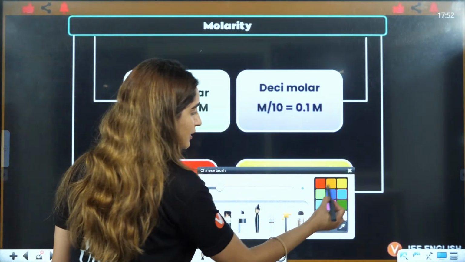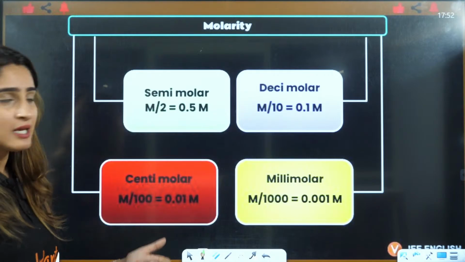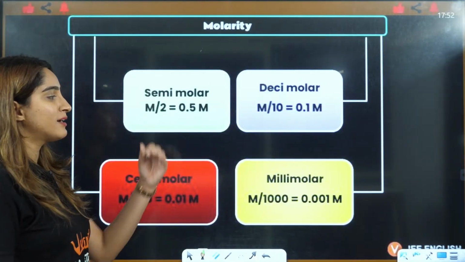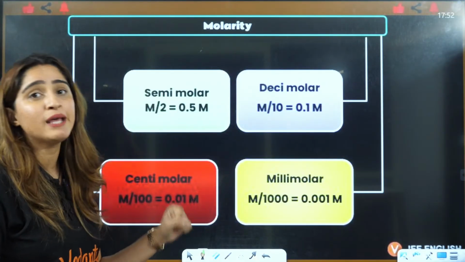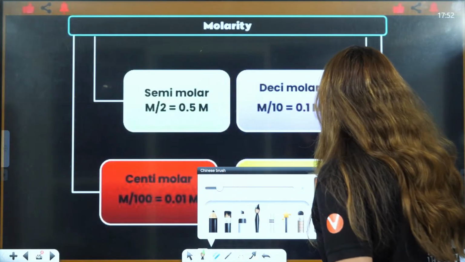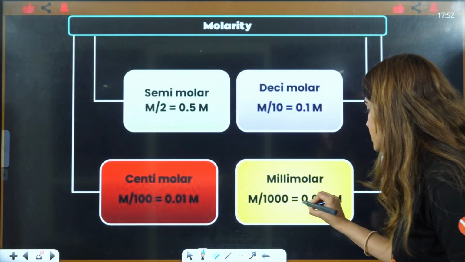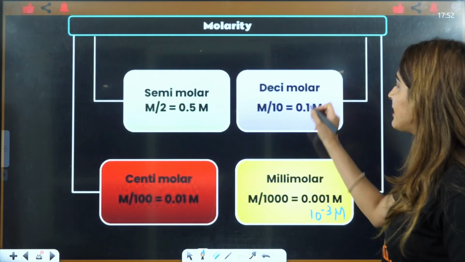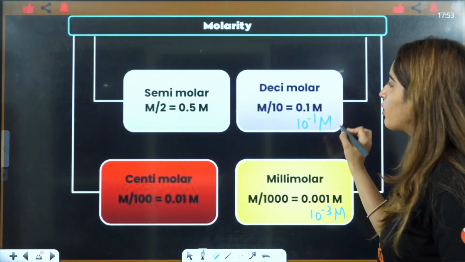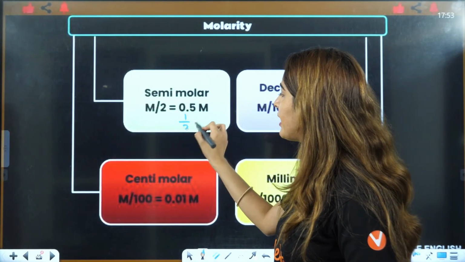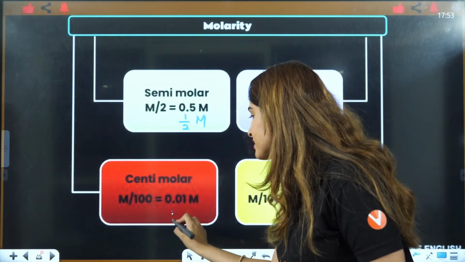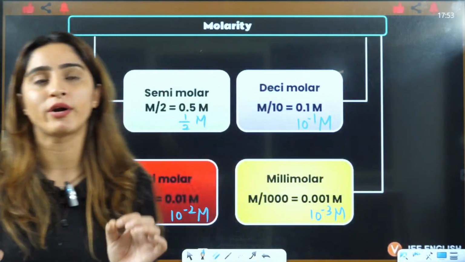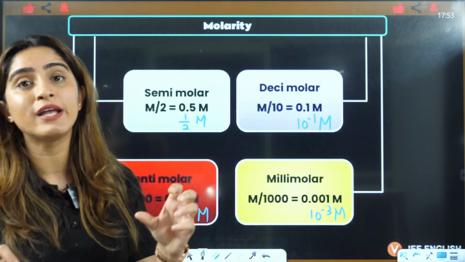You have time, right? So this is by definitions only we got that formula. Now, next, if they have written in the concentration, for example, semimolar, decimolar, centimolar, millimolar, right? Millimolar means they are talking about 0.001, that means 10 raised to minus 3 molarity. Decimolar means 10 raised to minus 1 molarity. Semimolar means 1 by 2 molarity. Centimolar is 10 raised to minus 2 molarity. These simple terms are very important for you to remember when you're solving the questions.